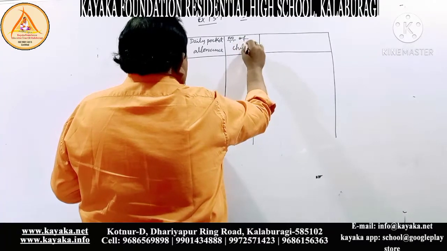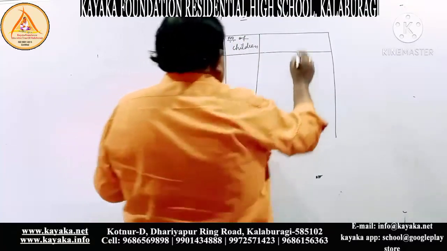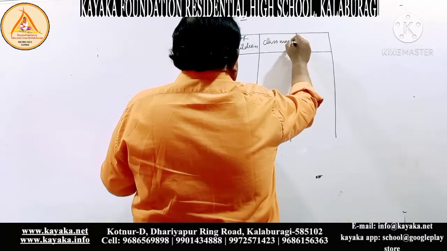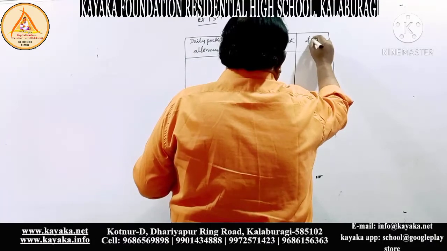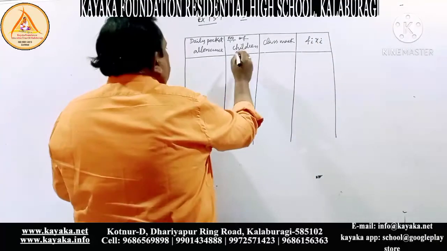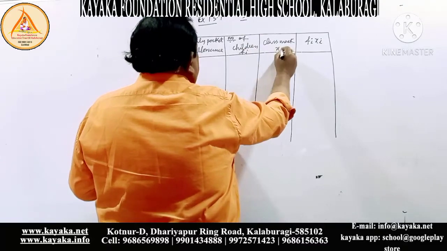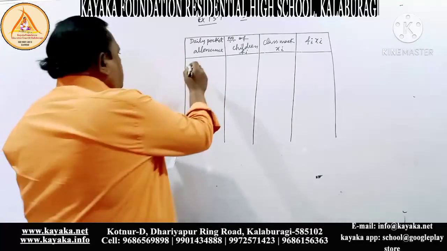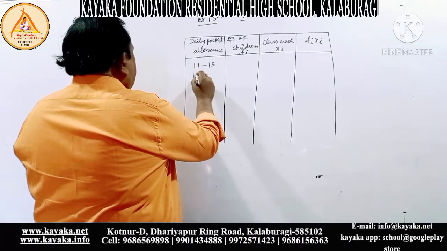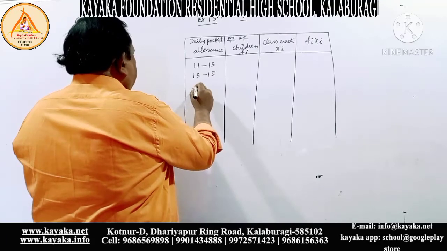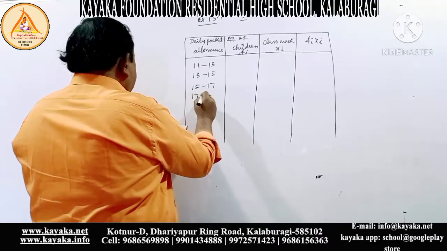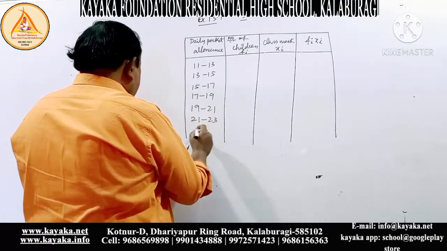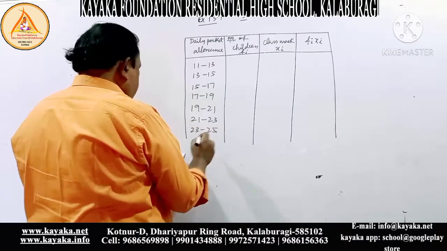The third column is the class mark, and the fourth one is Fi into Xi. Actually, this is Fi and this is Xi. The class intervals they have given are 11 to 13, 13 to 15, 15 to 17, 17 to 19, 19 to 21, 21 to 23, 23 to 25.